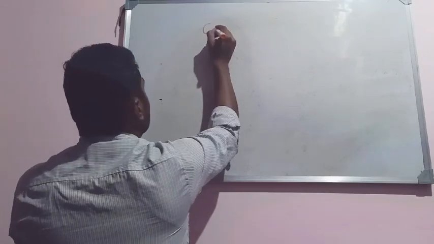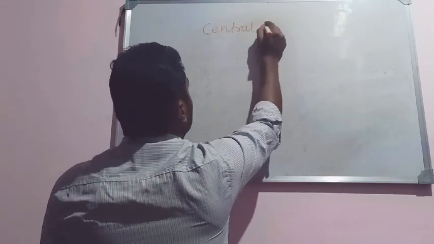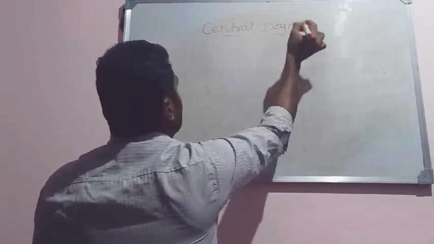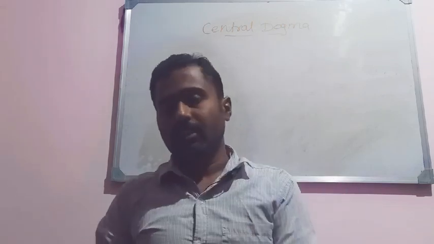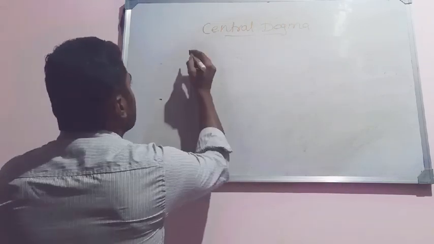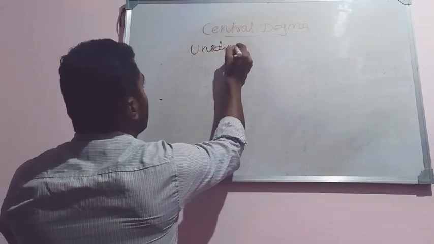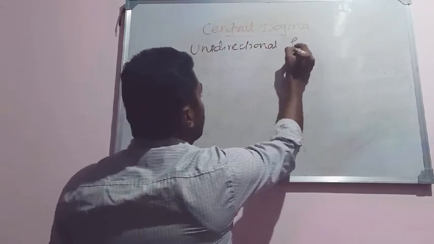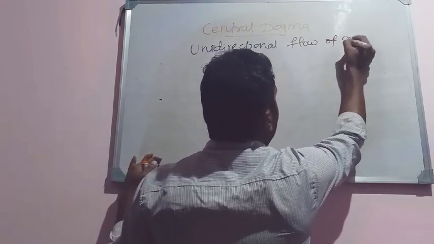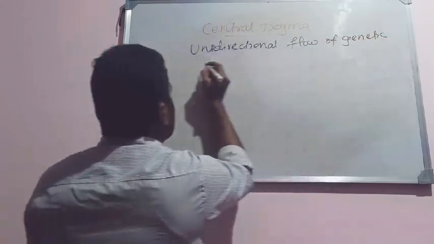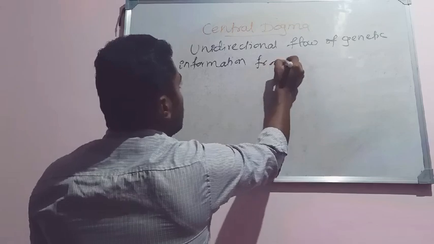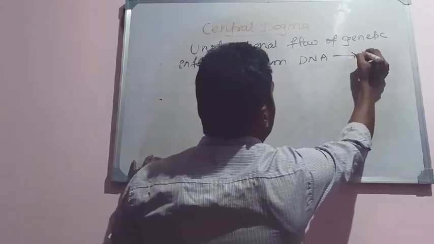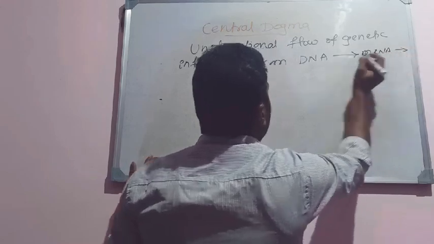Another important concept is the central dogma of molecular biology. This is the basic principle, the basic theme. It is the unidirectional flow of genetic information from DNA to mRNA and from mRNA to protein.